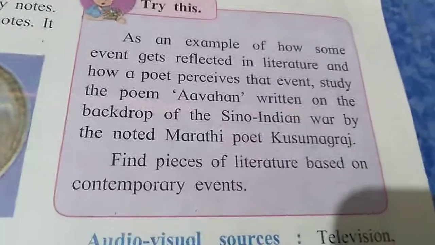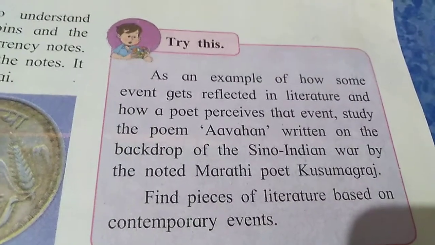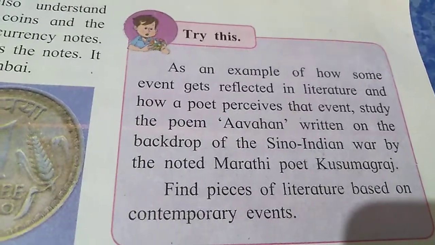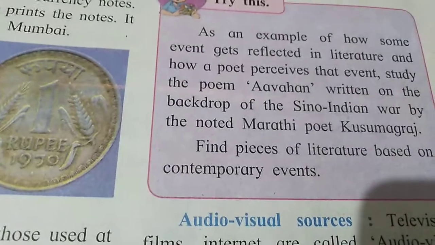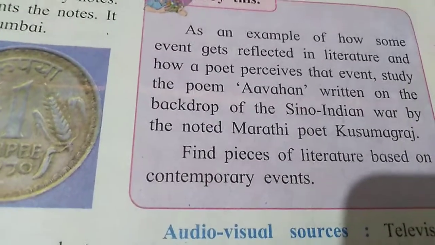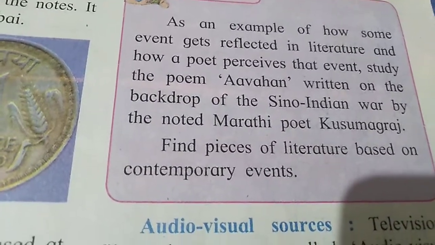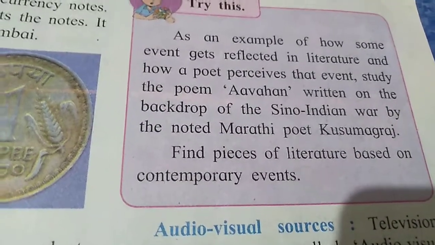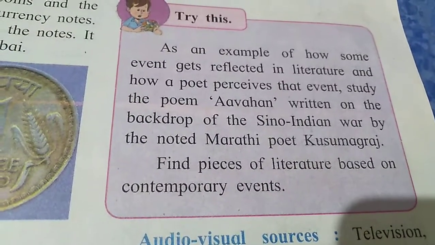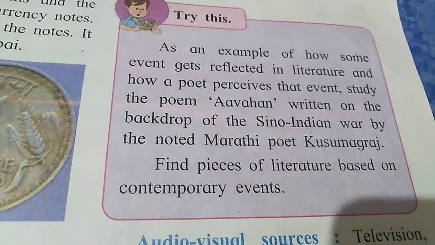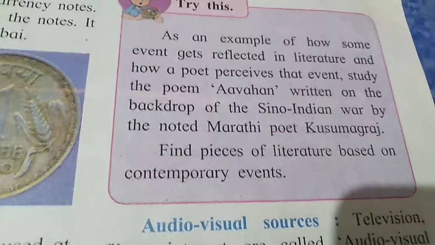Then one more example is there, showing how one particular single event can be so nicely reflected in literature, and how a poet can perceive that event. There is a poem, Avhan, written by the famous Marathi poet Kusumagraj. He has written that on the theme of the Sino-Indian War. He has described the entire war in this, and the entire piece of literature is based on the events of the war.